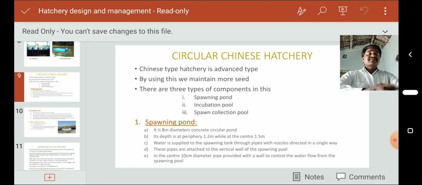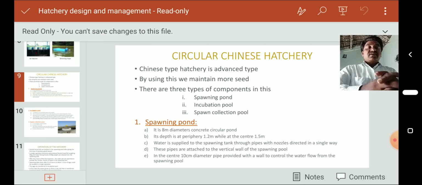Okay, next we have to discuss the circular Chinese hatchery. This circular Chinese hatchery is useful for the production of more eggs, or we can produce seed on a large industrial scale. The Chinese type hatchery is an advanced type. By using this we can maintain more seed.